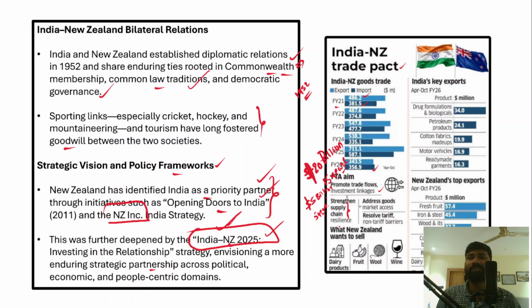What exactly is strengthening supply chains? We are living in a globalized world, and India may not have all the raw materials within India itself. Therefore, we may depend on other countries for raw materials. For example, we don't have crude oil reserves that can meet our domestic demand.